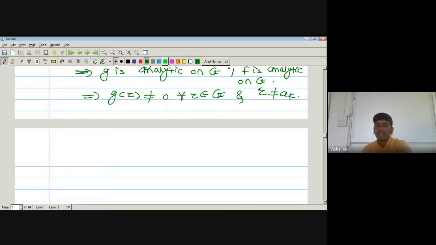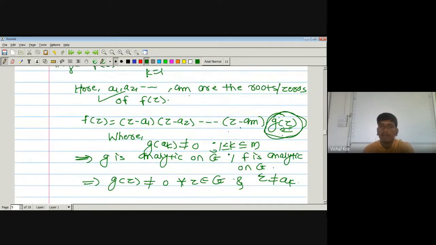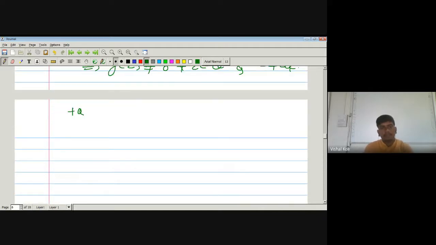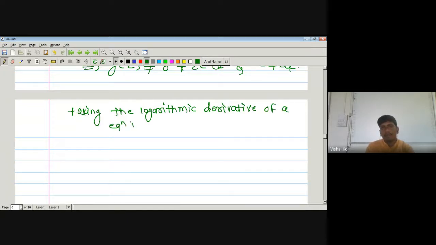Okay, now taking the logarithmic derivative on both sides of equation 1, it means first we have to take the log and then we have to differentiate it. Okay, so let us take the logarithmic derivative of equation 1. We get, first let us take a log.